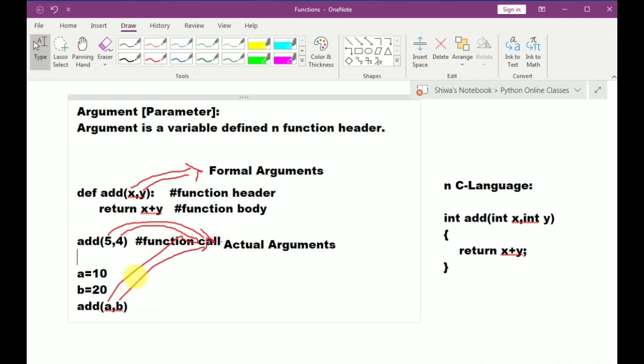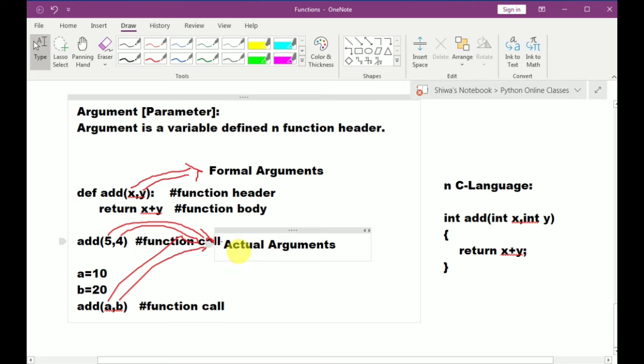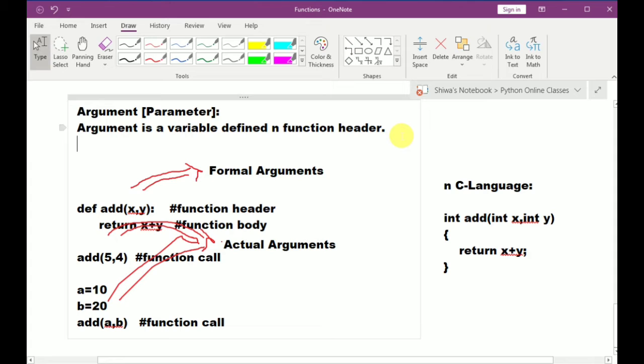Here this add a comma b is also called a function call. So the variable or value defined in the function call is called an actual argument. The variables defined in the function header are called formal arguments. So this is about arguments. Then why are we using these arguments? What is the purpose of arguments? The main purpose of arguments is to bring the value into the function.